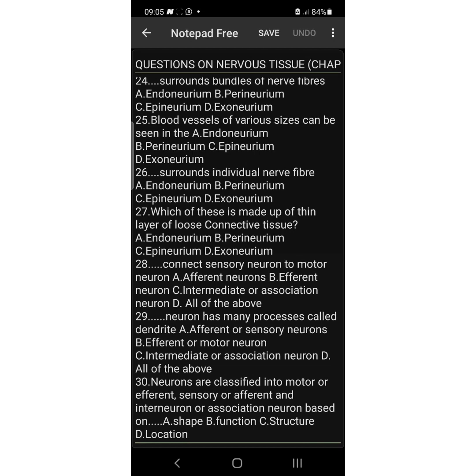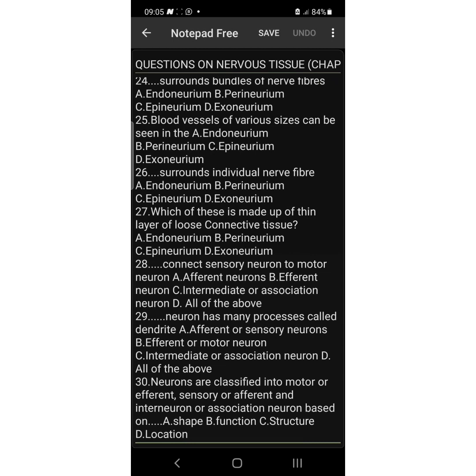The motor neuron or efferent neuron has many processes, and the answer is D.